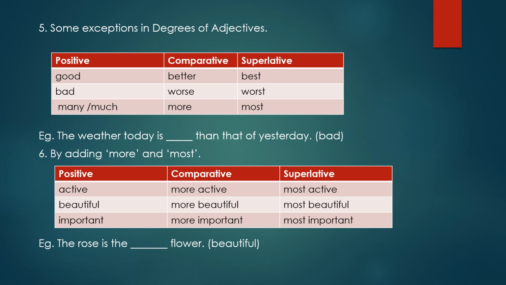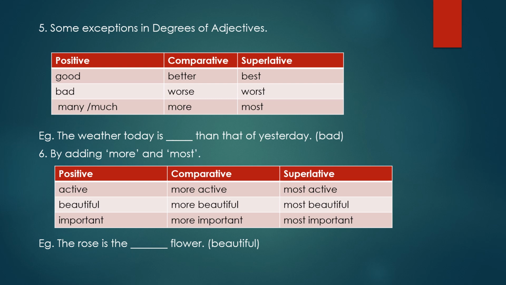Now here is another example that you will solve. The weather today is dash than that of yesterday. Now the word is bad. Now put the correct degree of adjective here.